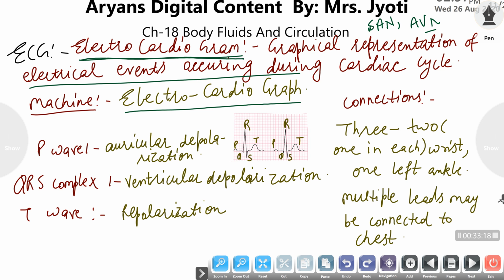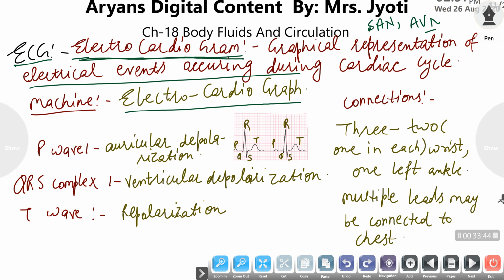So ECG is the electrocardiogram. To determine the accurate functioning of the heart, the ECG is the best way. So how does ECG work?